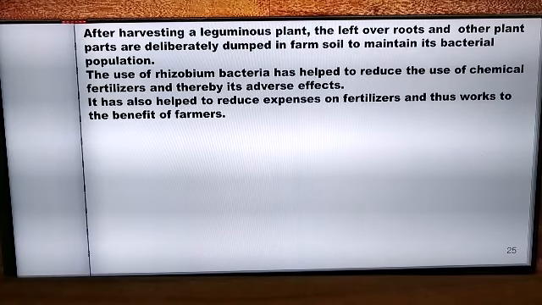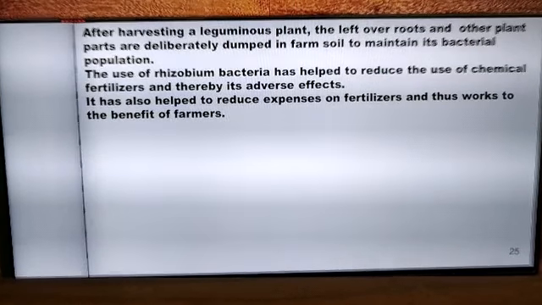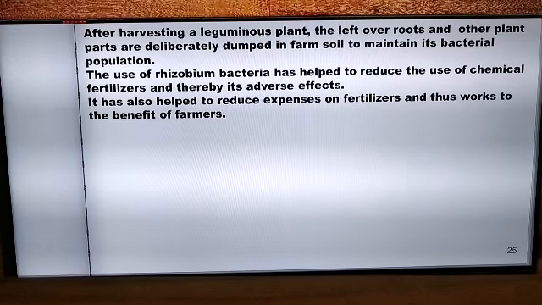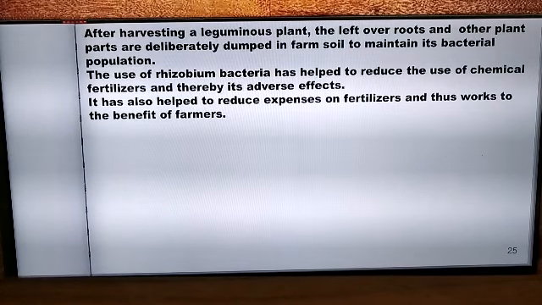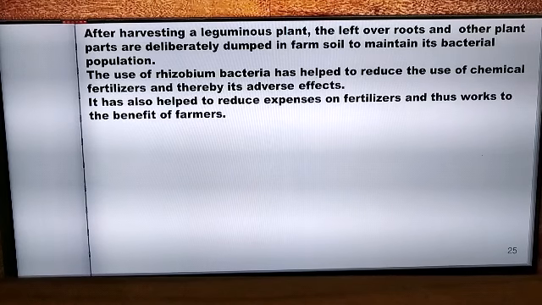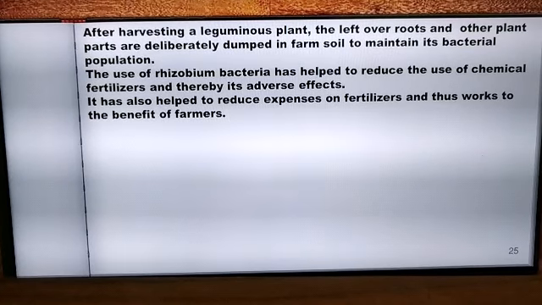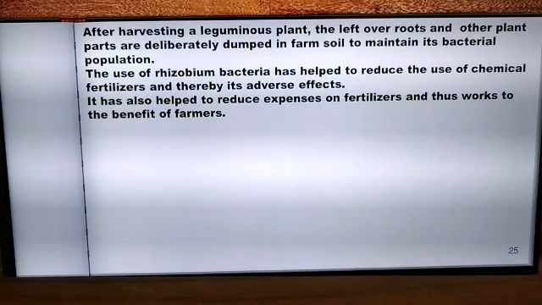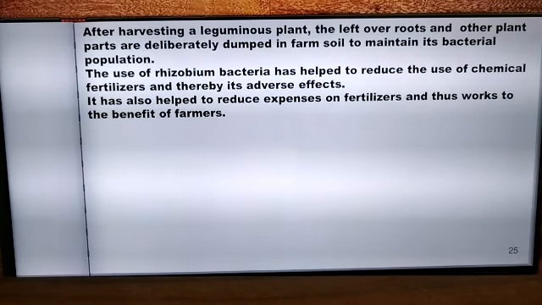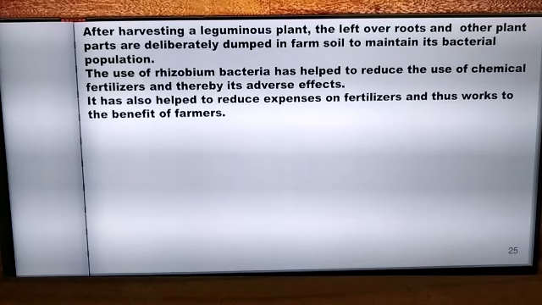So what is the advantage? If the plant is getting sufficient amount of nitrogen for its growth, then that plant will not need any kind of chemical fertilizers. We know that chemical fertilizers are very harmful for plant growth, and also the chemical fertilizers reduce the fertility of the soil eventually. So as the plants are directly getting a supply of nitrogen from the Rhizobium bacteria, then the farmers have to depend upon the chemical fertilizers to a lesser extent. So the expenses on the fertilizers is reduced, which works to the benefit of the farmers.